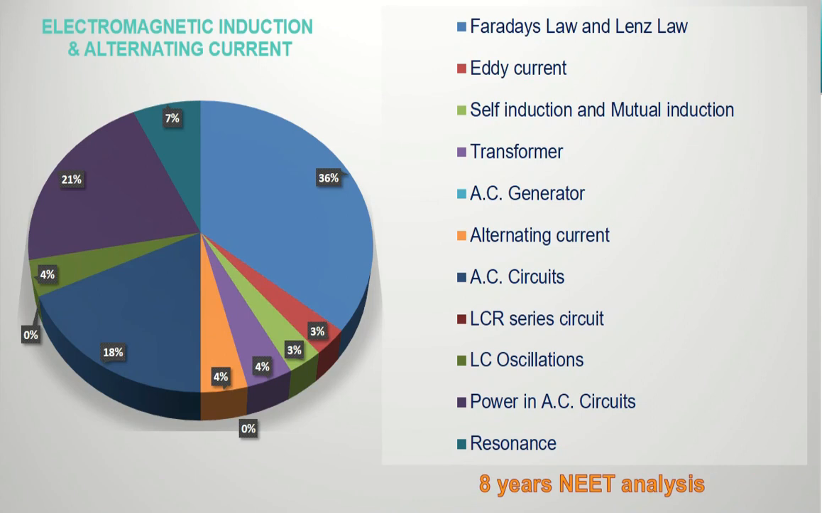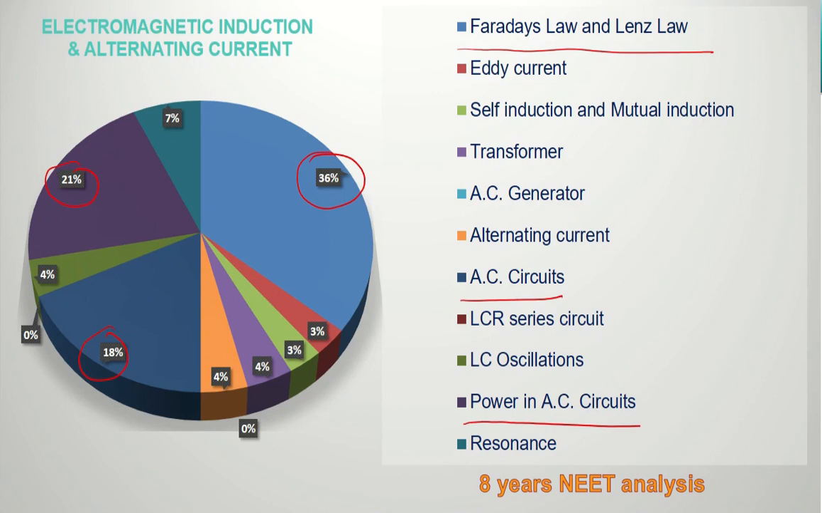So this was the scenario for the past 33 years, and if you have a look at the past 8 years, the majority of questions were coming from again Faraday's law and Lenz law, around 36%, around 18% from AC circuits, and 21% from power in AC circuits. If you just see the trend, similar topics were repeatedly coming. So from Faraday's law, AC circuits and power in AC circuits, the majority of questions were coming. If you add them up, it is more than around 70% of questions from these three topics.